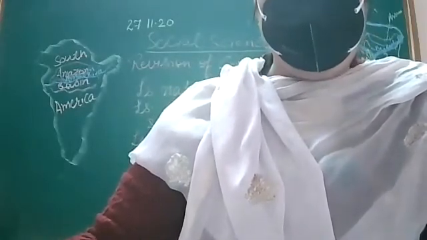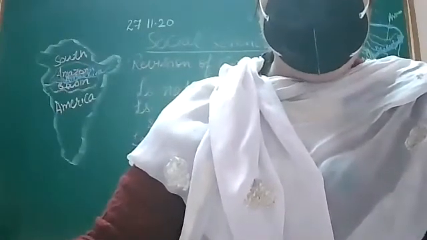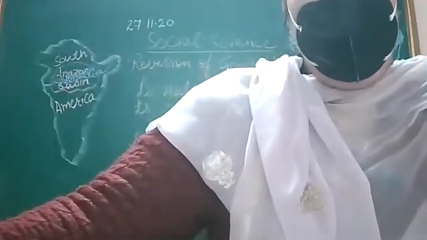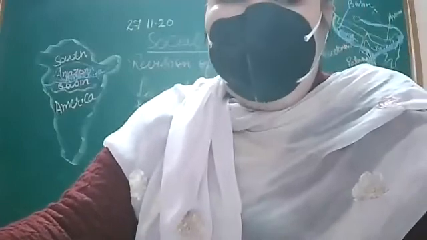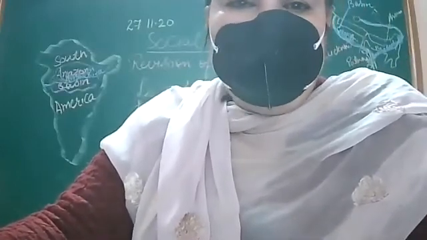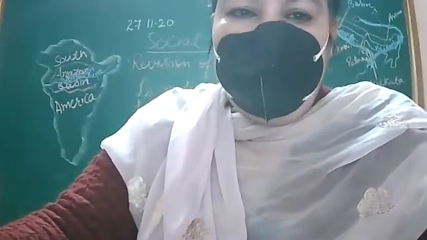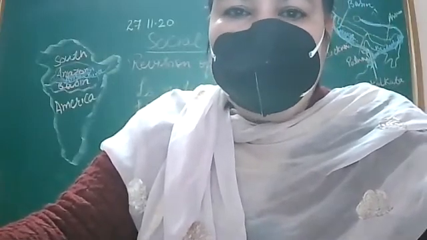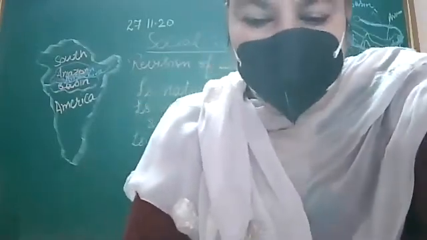Now, what do you mean by Mediterranean type of climate? Summers are hot and dry, whereas winters are mild and rainy. Listen again, summers are hot and dry with mild rainy winters. Is it clear? So this is about coniferous forest.